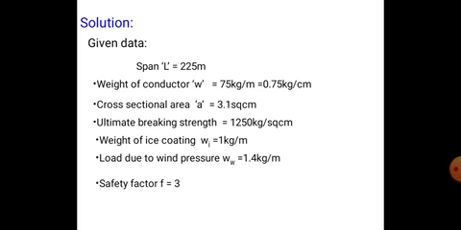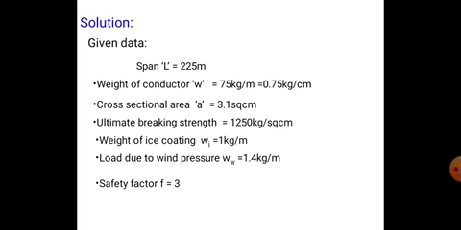So first we have to find the tension, that is the permissible tension: ultimate strength divided by the safety factor. Permissible tension is equal to ultimate stress by safety factor.